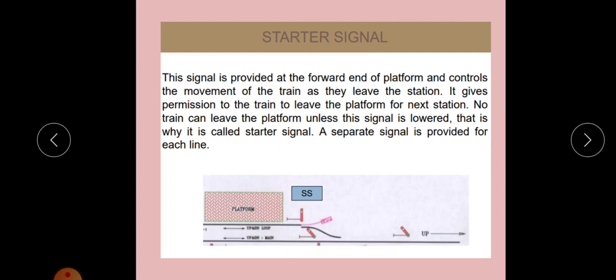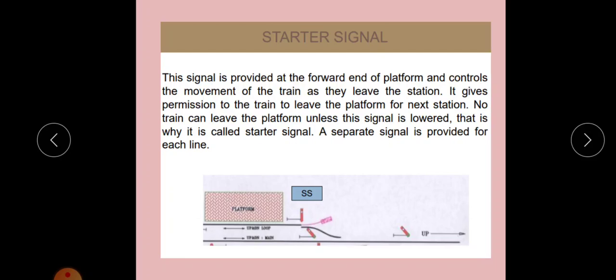When a train leaves the station, the first signal noticed by the train is the starter signal, and it gives permission to the train to leave the platform for the next station. That is the function of this starter signal. No train can leave the platform unless this signal is lowered. That is why it is known as starter signal. Only when this starter signal is off can the train start its journey.